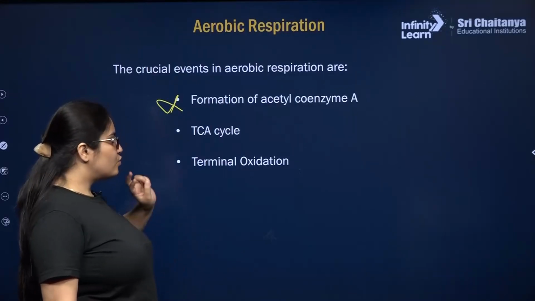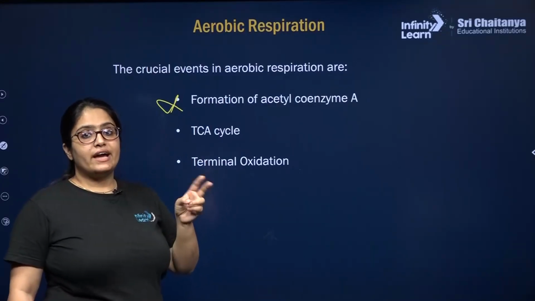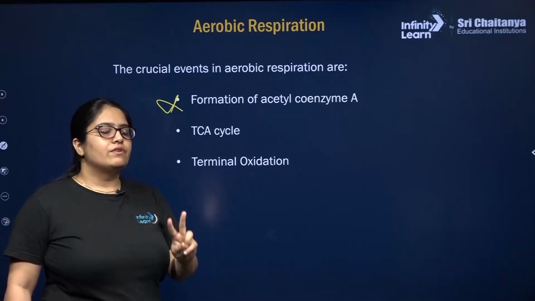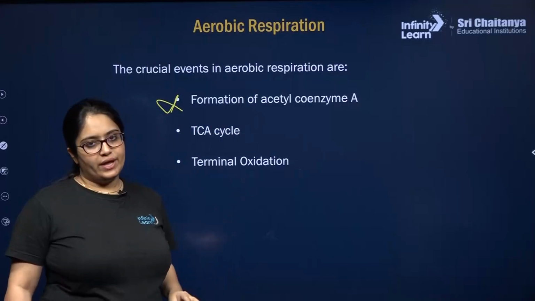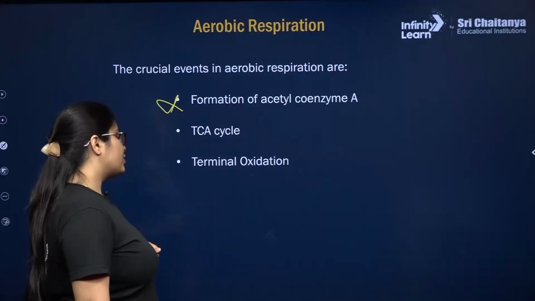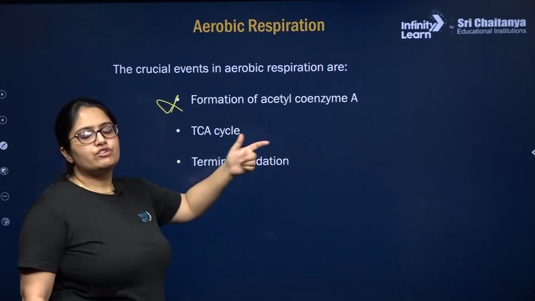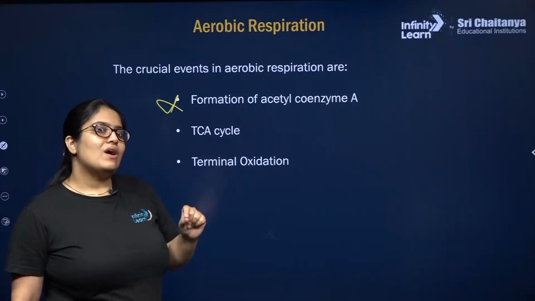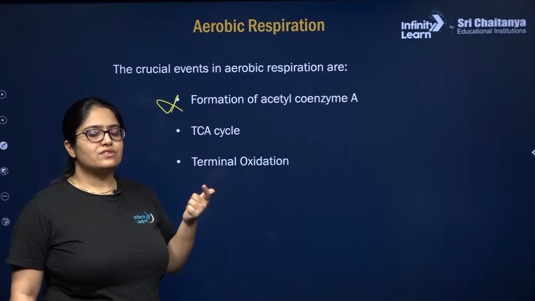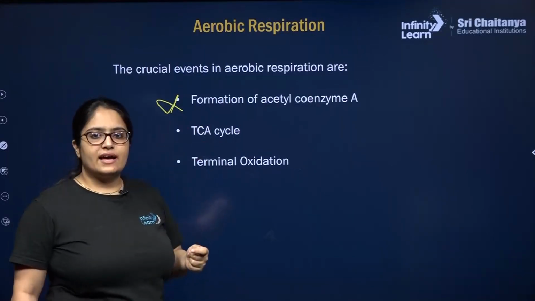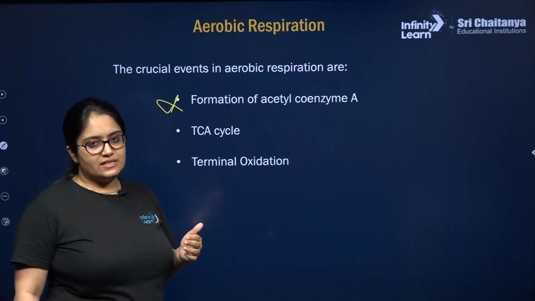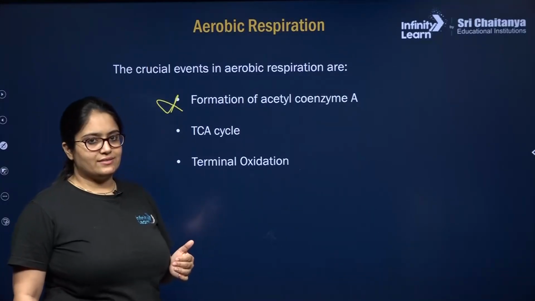So at the end of link reaction, which will take place twice for 2 molecules of pyruvic acid, there will be production of 2 acetyl CoA made up of 2 carbon each. Now this acetyl CoA will react with oxaloacetic acid, the first member of the citric acid cycle or TCA cycle, to start the cycle and produce the first product of TCA cycle, that is the citric acid, right?